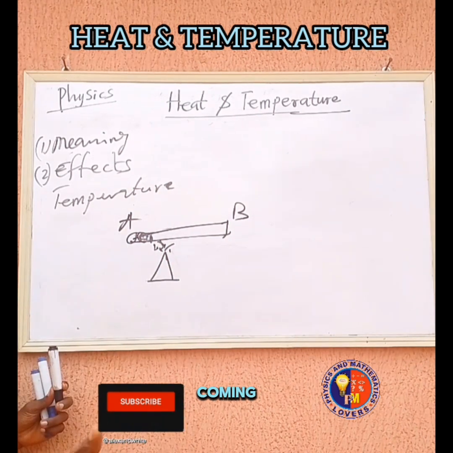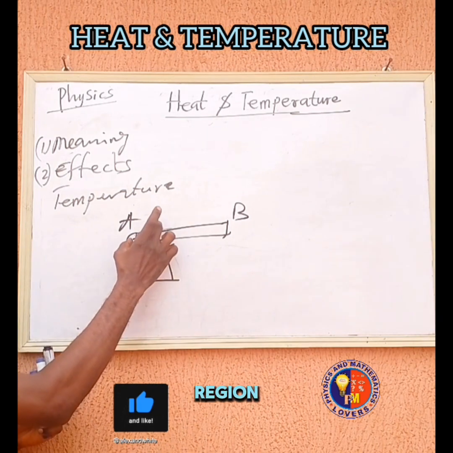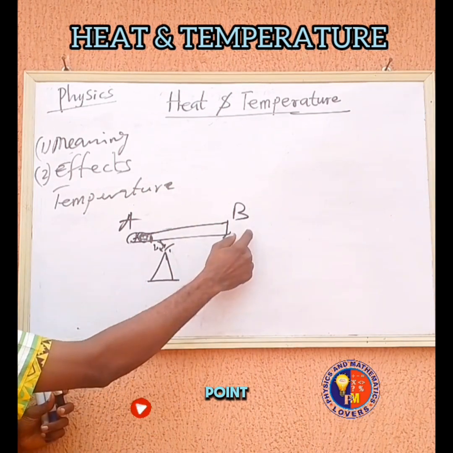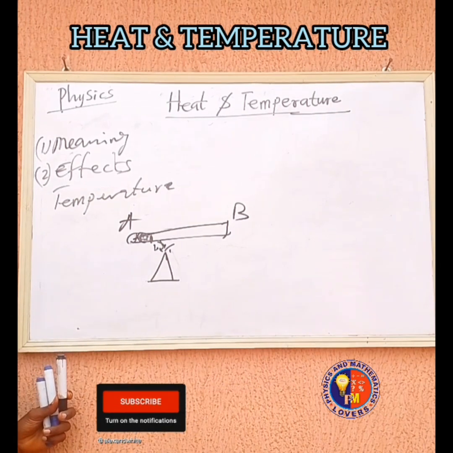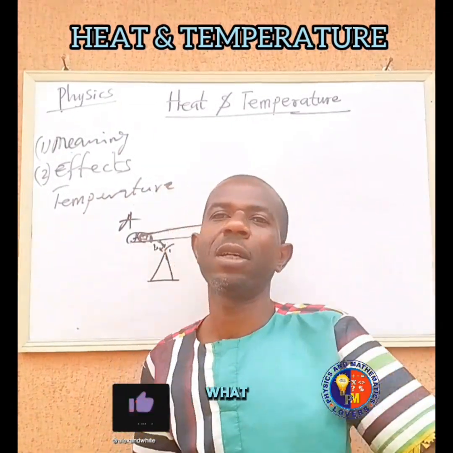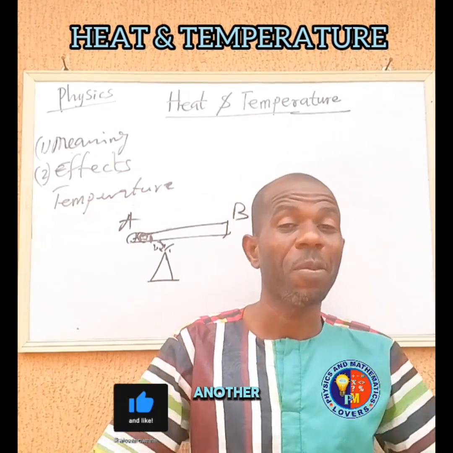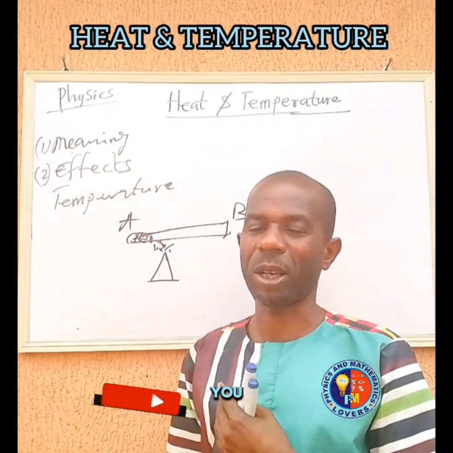Somebody coming to hold this side will feel the impact of heat. Why? This is the region of a higher temperature, and the heat moves from here to this point, which is a region of lower temperature. So meaning that heat is a form of energy which can be transferred from one point to another by virtue of temperature difference.